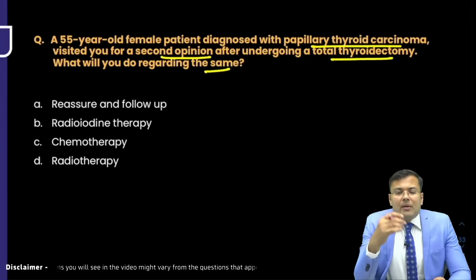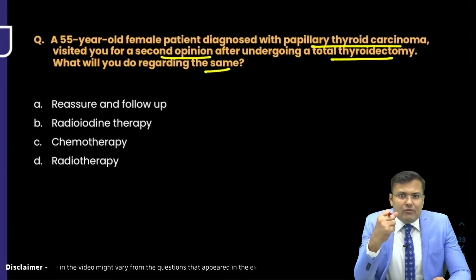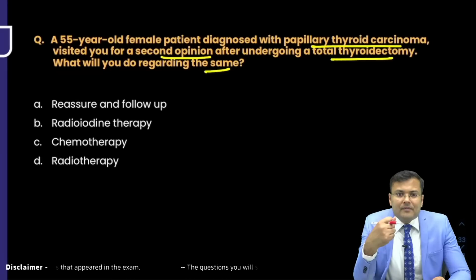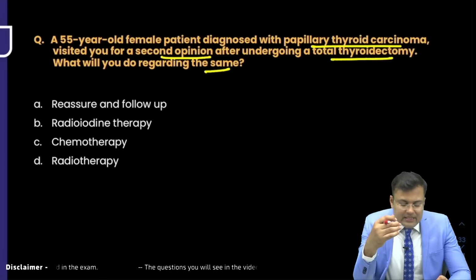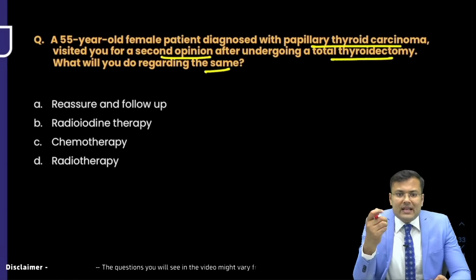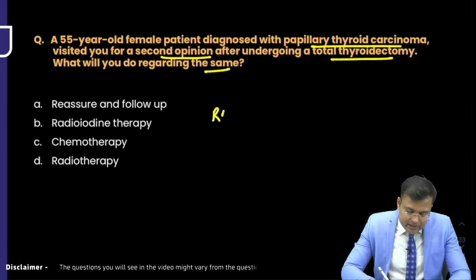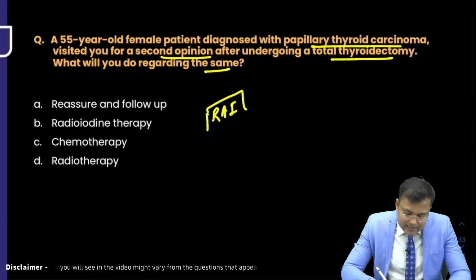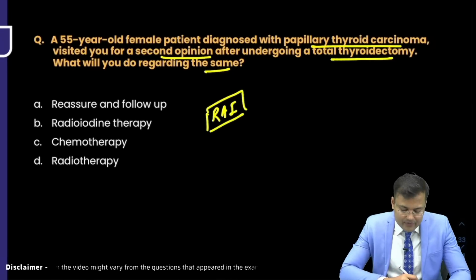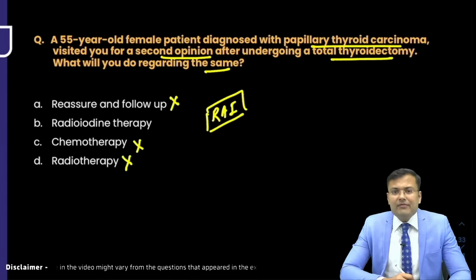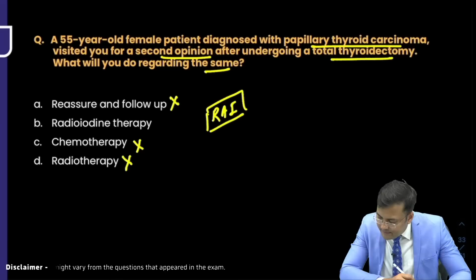In the post-operative period, we have to go for thyroxine suppression, and then we go for whole body scan. After thyroxine suppression, we go for whole body scan, which means we use radioactive iodine in well differentiated thyroid cancer. So it is not radiotherapy, it is not chemotherapy, it is not only follow up. What is the correct answer?